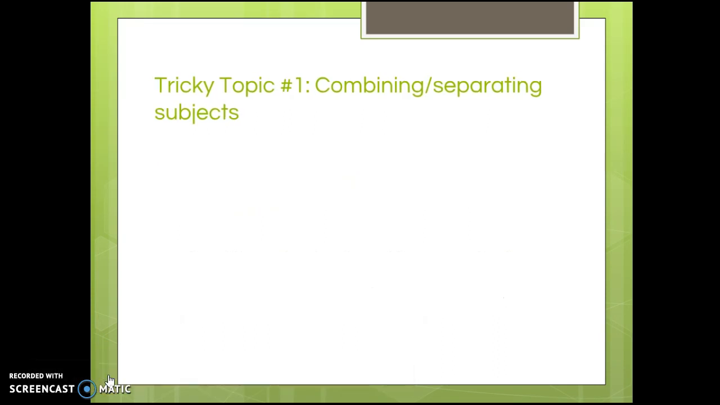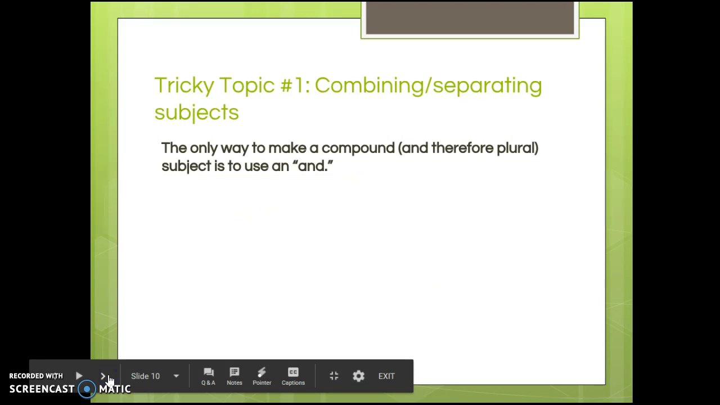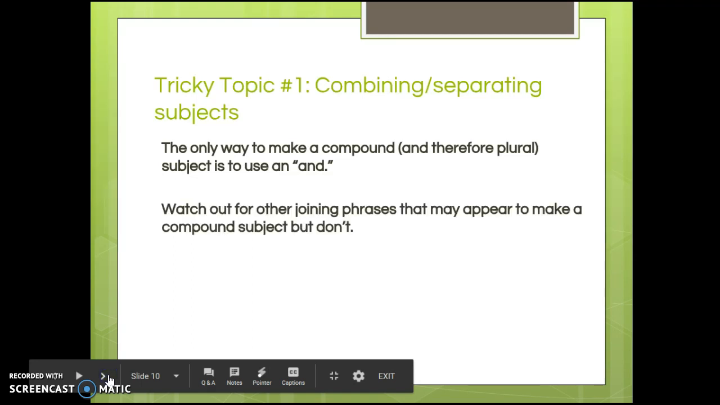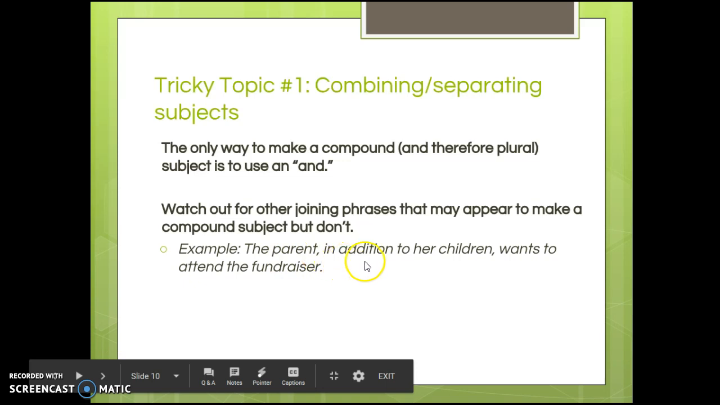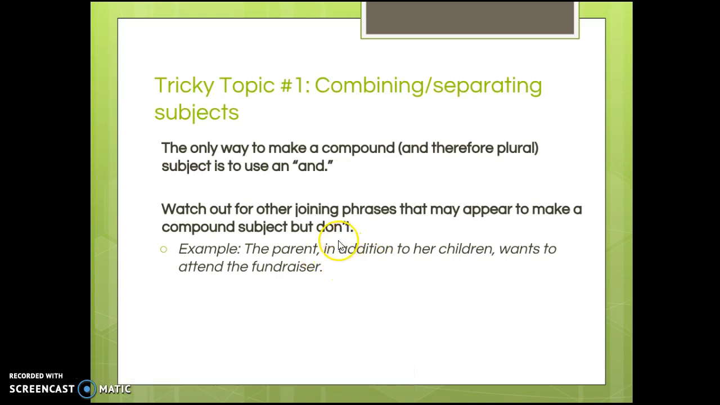All right, the last part of this first tricky topic. The only way to make a compound and therefore plural subject is to use and. So watch out for other joining phrases that may appear to make a compound subject but don't. For example, the parent, in addition to her children, wants to attend the fundraiser. So this can be confusing because it makes it sound like perhaps the subject should be plural because of children, but that phrase does not change the main subject, which is parent, and needs to be singular. So the parent wants to attend the fundraiser. So you just have to ignore this stuff in the middle.